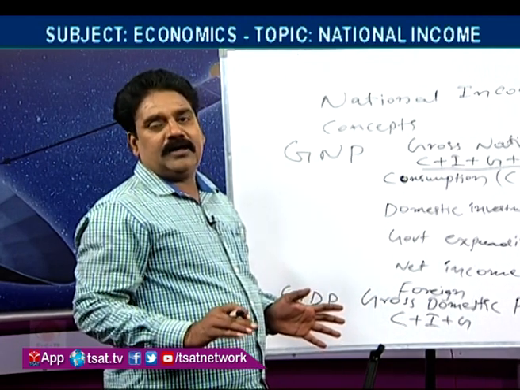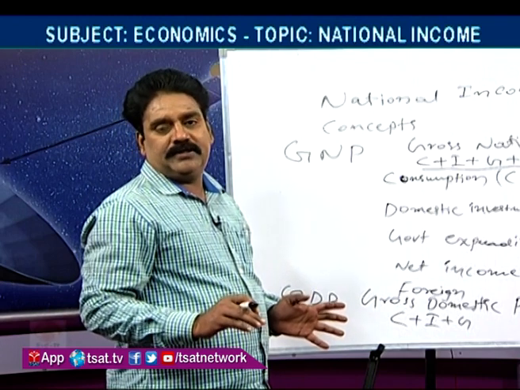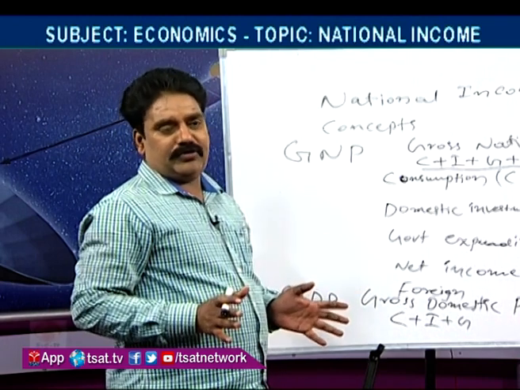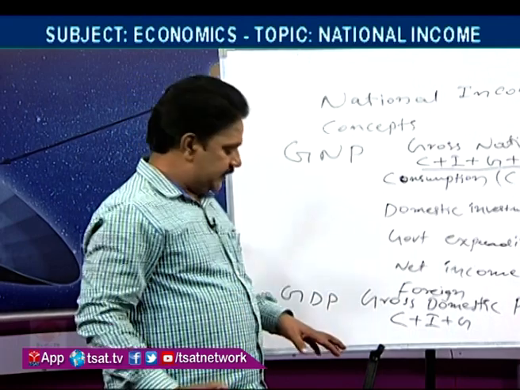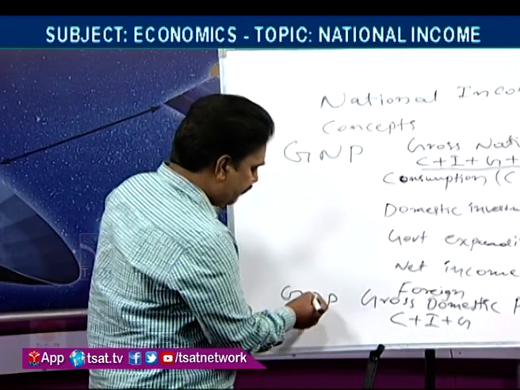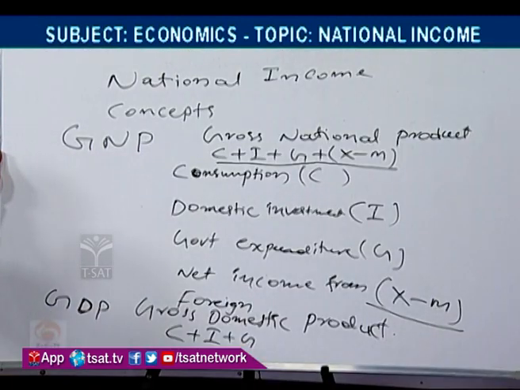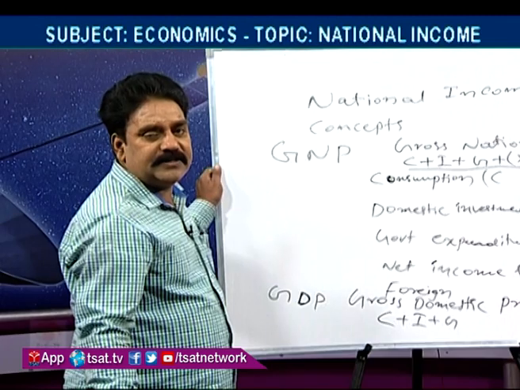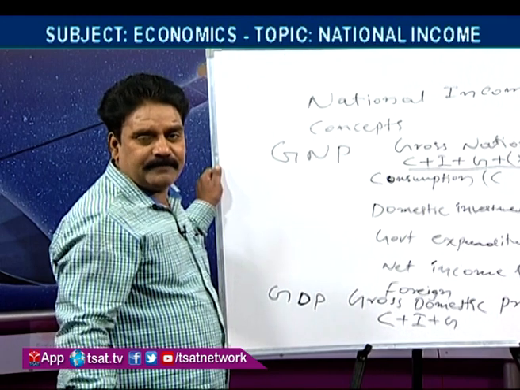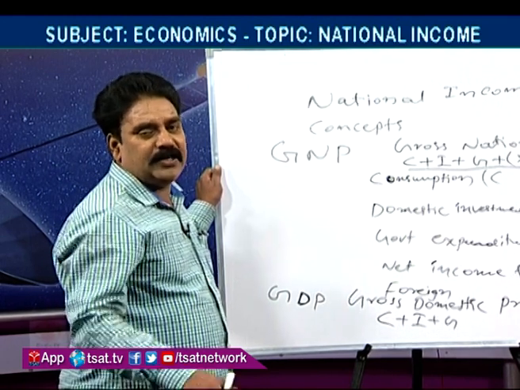We are not taking the products produced outside the boundaries of our country. The word domestic stresses the boundaries of our country.